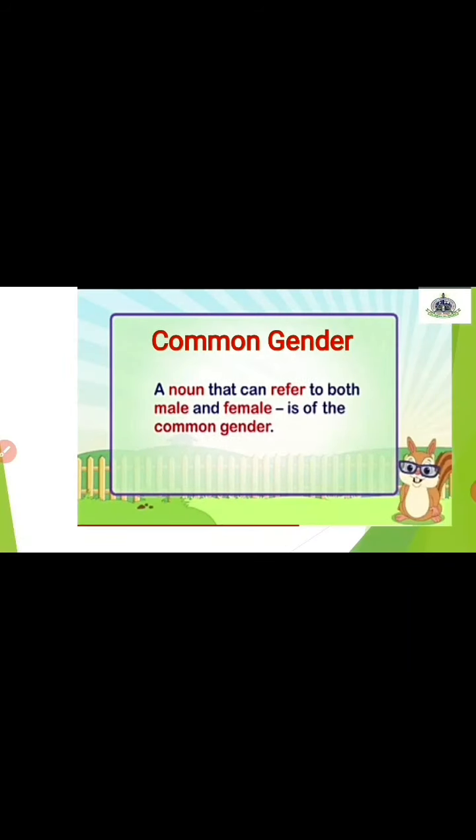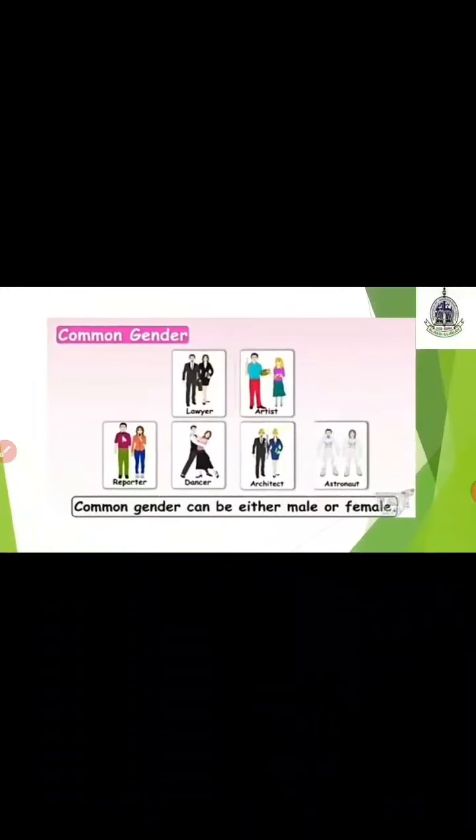See, common gender is a noun that can refer to both male and female. Okay? A noun that can refer to both male and female is of the common gender. Understood, children? This is the third type of gender we are learning. Now, what is common gender?